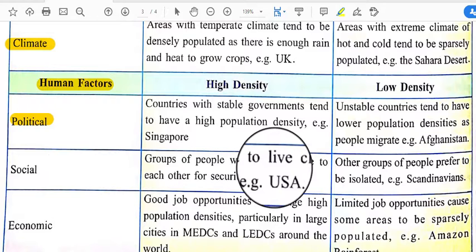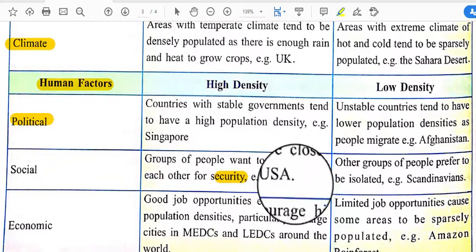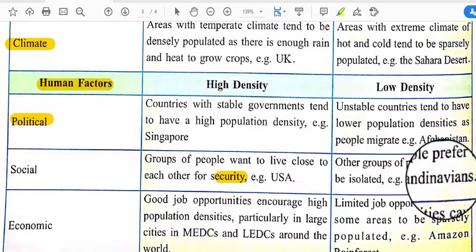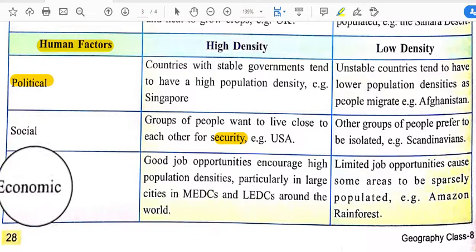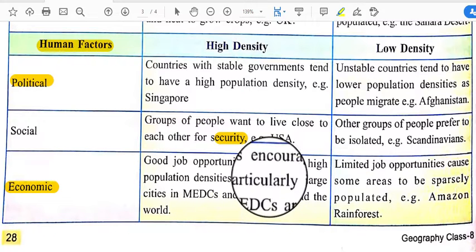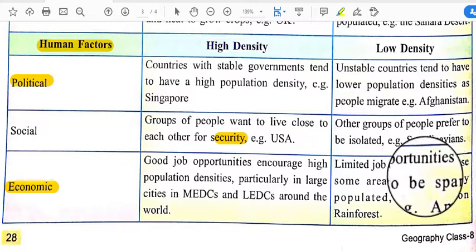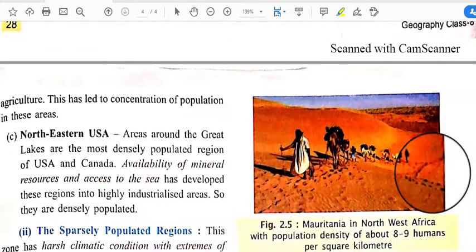Socially, groups of people want to live close to each other for security, and where security is there the density is high. But where places are very isolated in nature, the density is very low. And economically, good job opportunities attract people, and that's why their density is very high. But where job opportunities are very few or limited, we can see a low density of population.